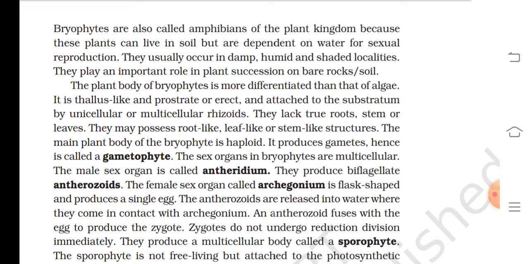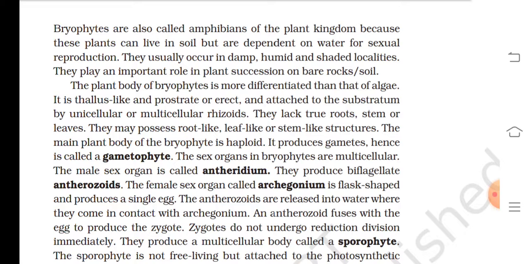The plant body of bryophytes is more differentiated than that of algae. It is thallus-like and prostrate or erect, and attached to the substratum by unicellular or multicellular rhizoids. They lack true roots, stem, or leaves. They may possess root-like, leaf-like, or stem-like structures. The main plant body of the bryophyte is haploid. It produces gametes, hence it is called a gametophyte.